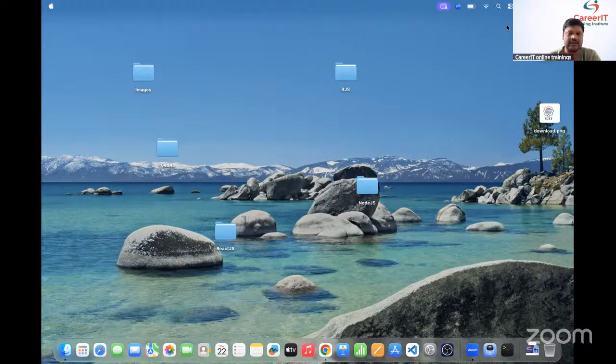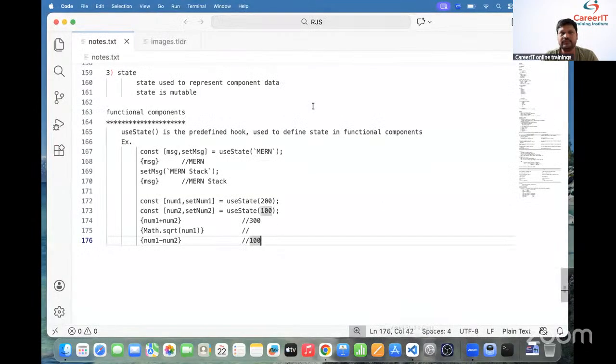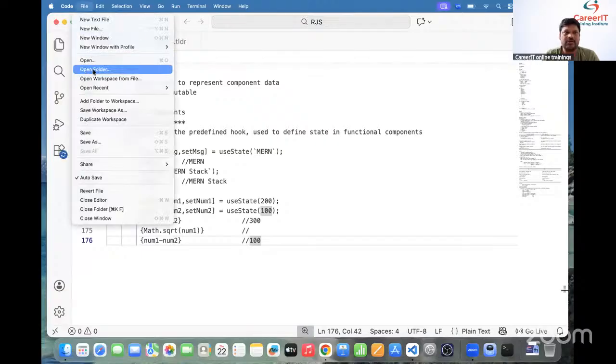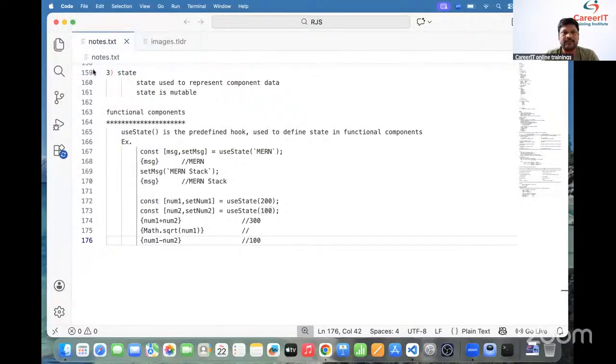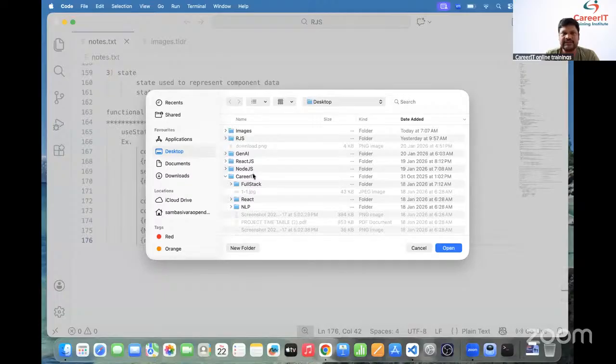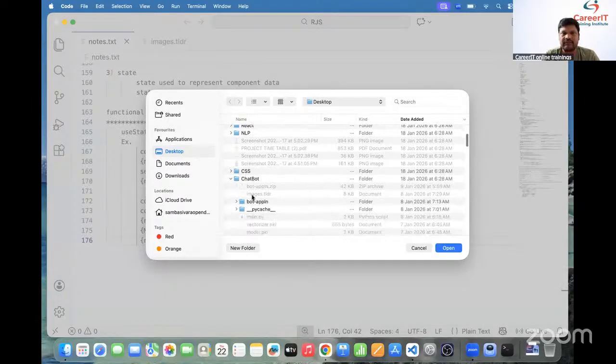I want to create the promises. How do we need to create the promises? Now go to VS Code. Now go to the file. Go to open folder. Go to the desktop. Go to the web folder.